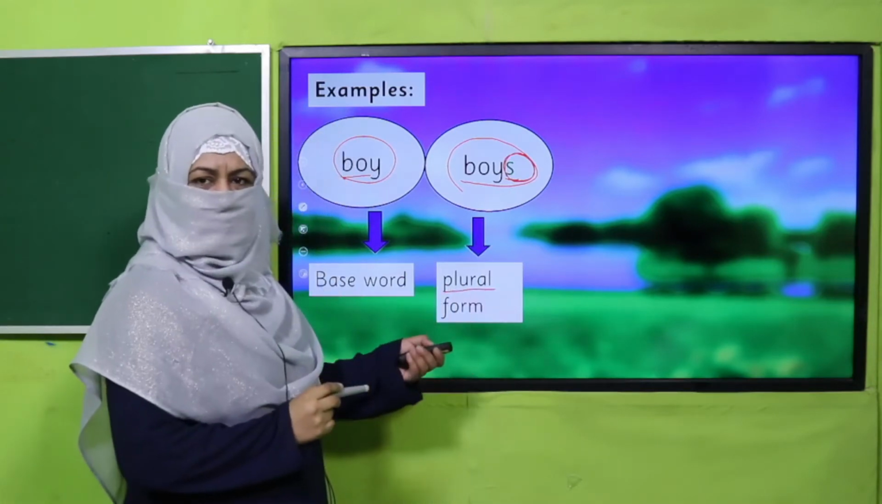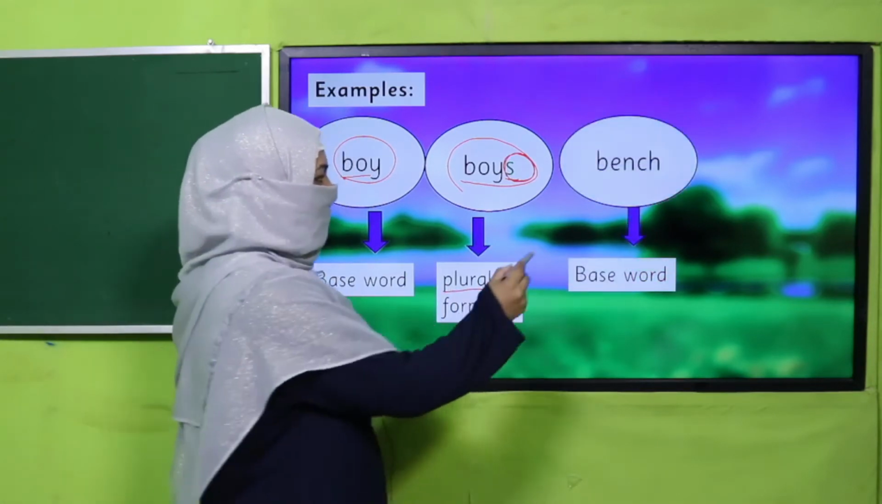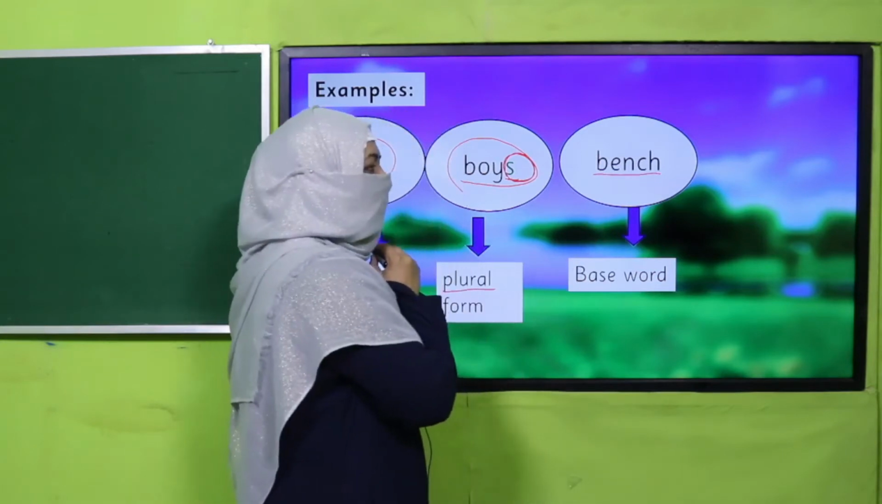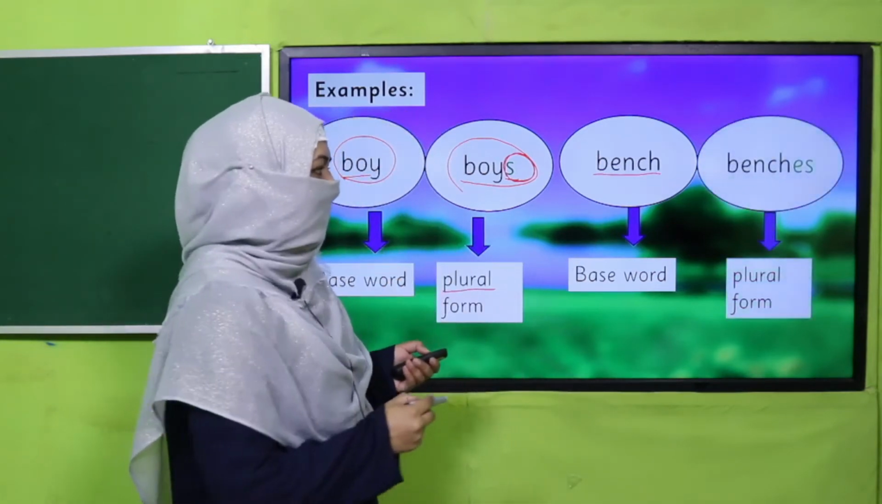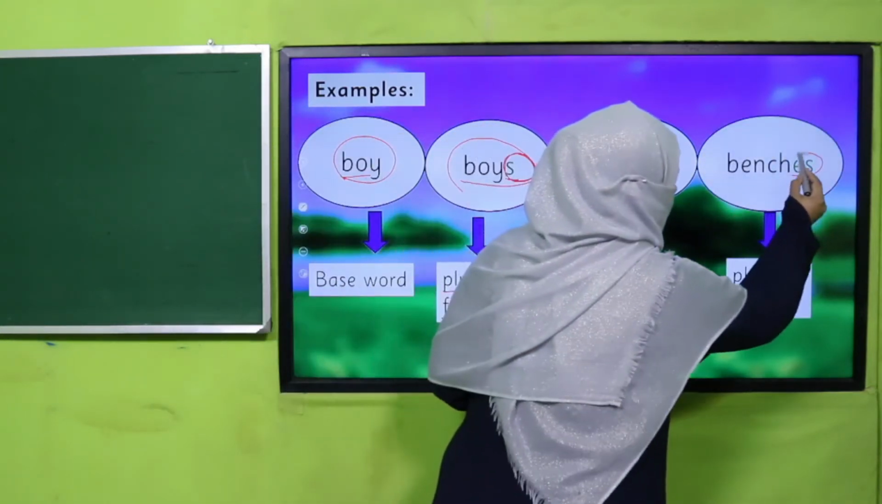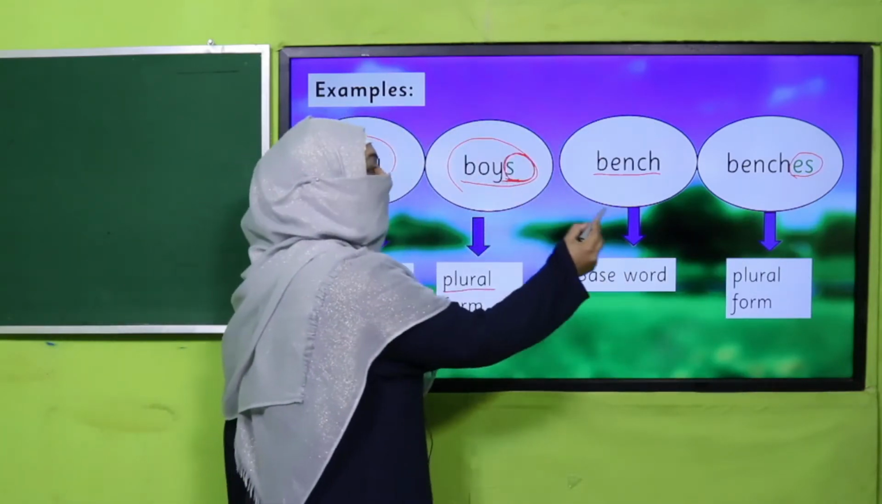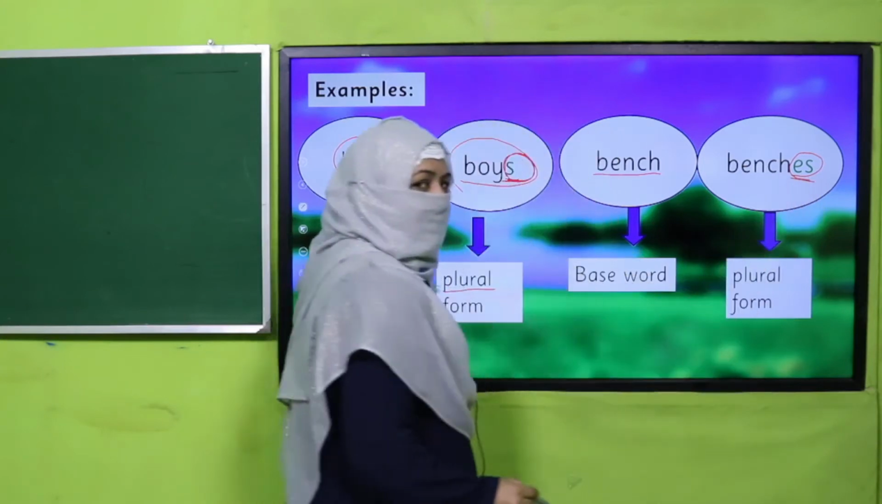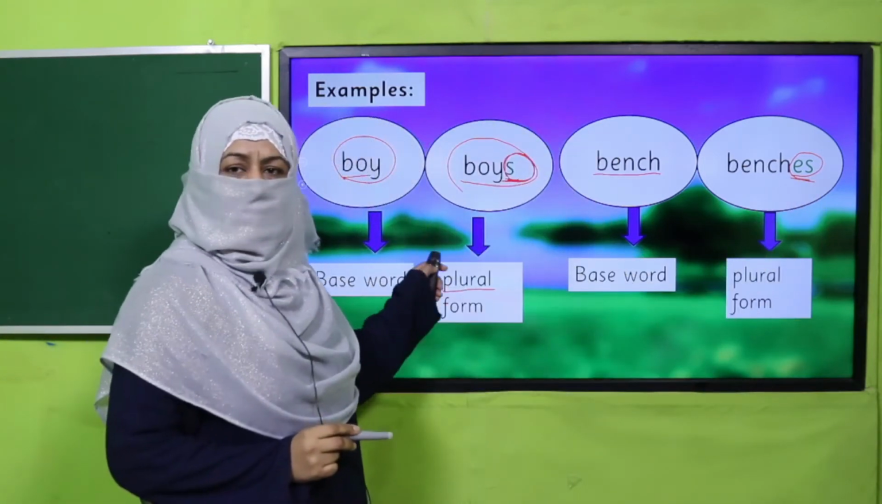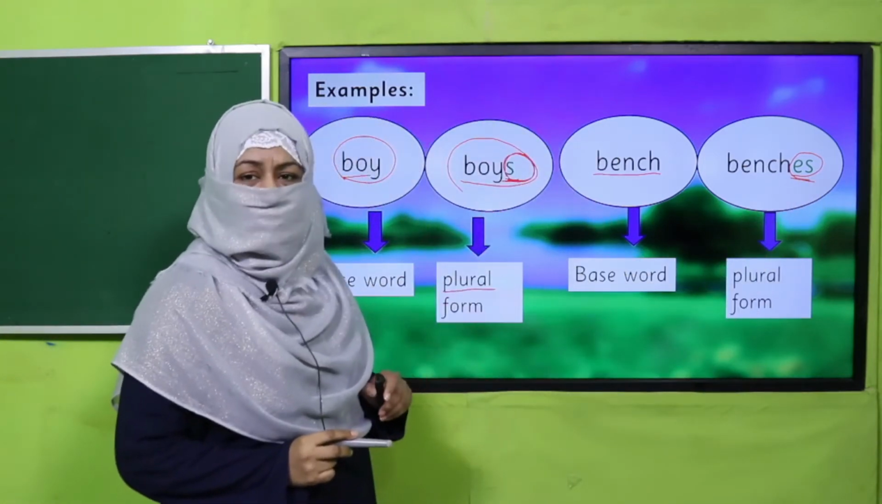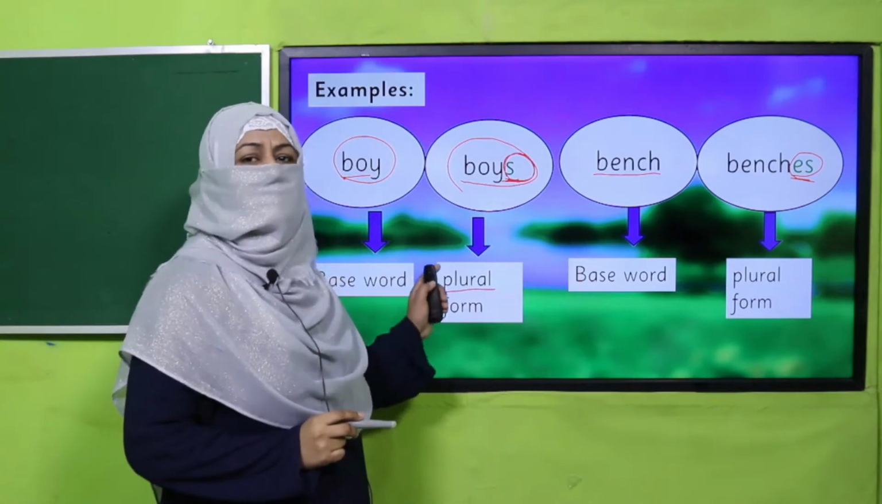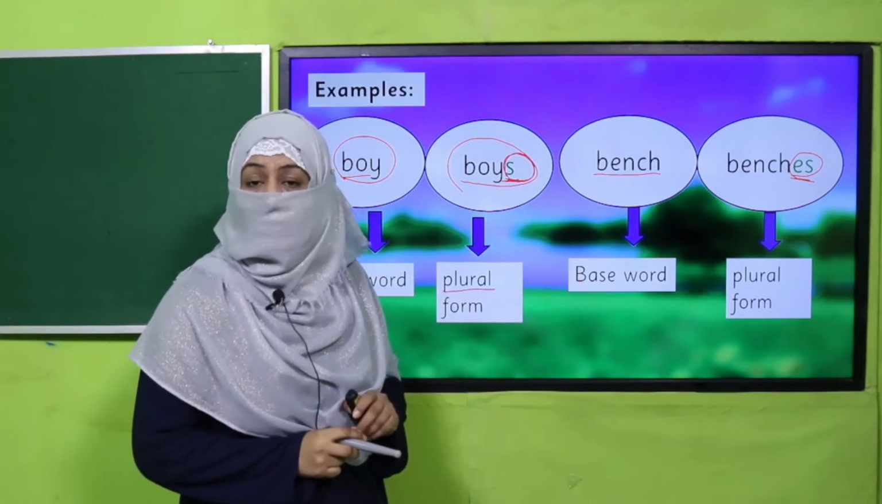Right? Likewise, bench. It's a noun. To make its plural, we add ES. Benches. So it's an inflectional ending. You see, here we have added one letter. Here we have added two letters. So these are known as inflectional endings. Okay. This is an example of an inflectional ending for a noun.